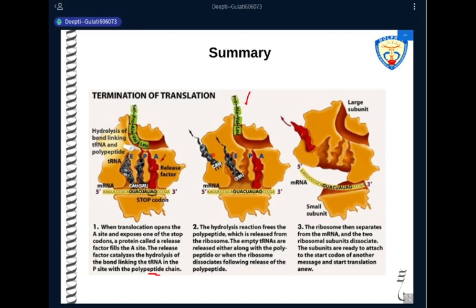The empty transfer RNA, or the deacylated transfer RNA, those transfer RNA which now do not have any amino acid attached, they are also released. The ribosomal subunits will separate from each other. The messenger RNA molecule will also be released. The release factor will be released and translation will terminate.